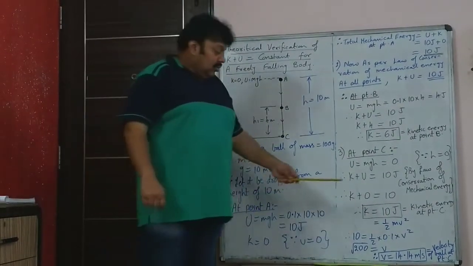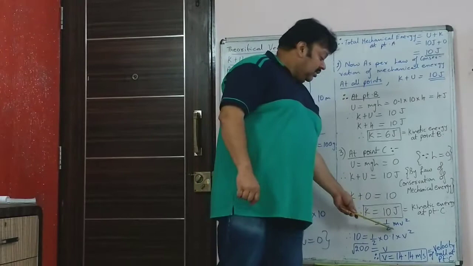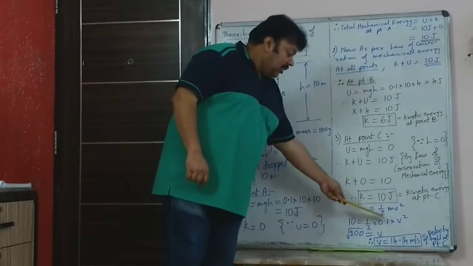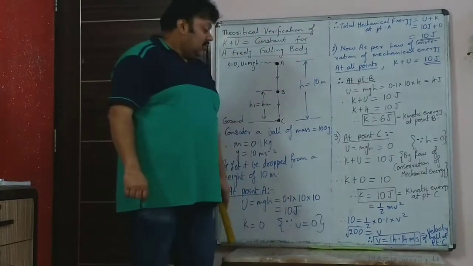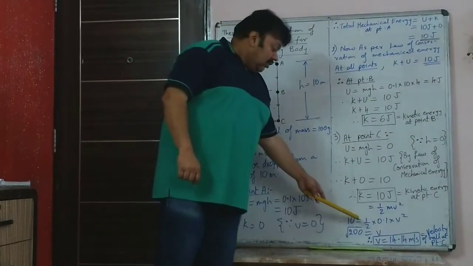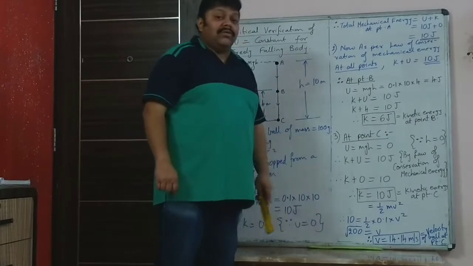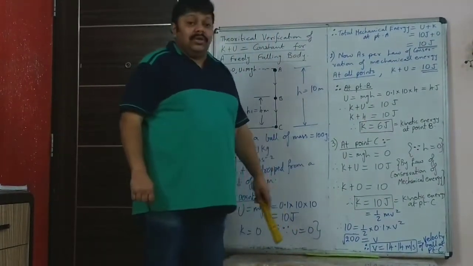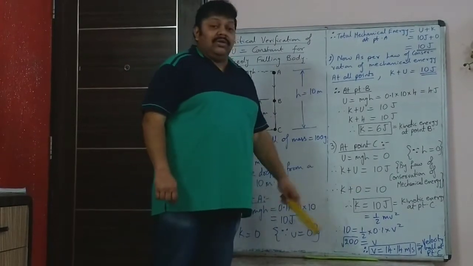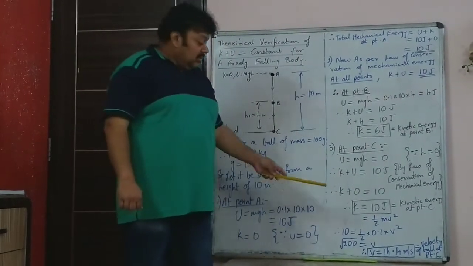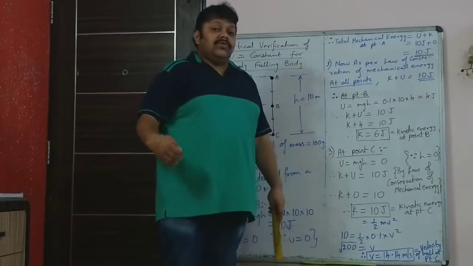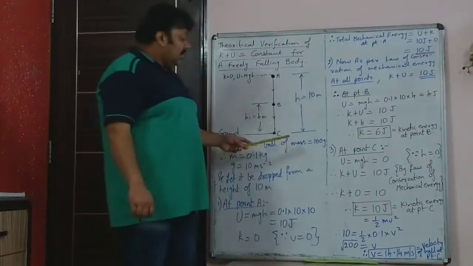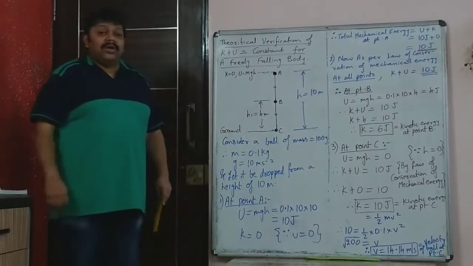So now if you are asked what is the velocity of the ball just before it strikes the ground, you can say that this 10 joule is half mv squared. So 10 is equal to half into 0.1, mass of the ball, into v squared. So when you cross multiply, 20 upon 0.1 becomes 200. So root of 200 will be v. So velocity of the ball just before it strikes the ground would be root 200, which is 14.14 meter per second. That is the velocity of the ball at point C.